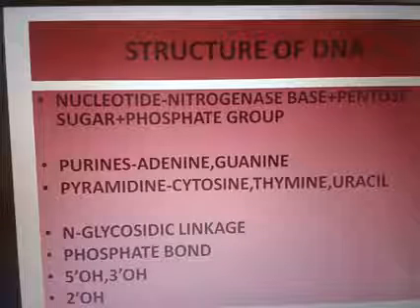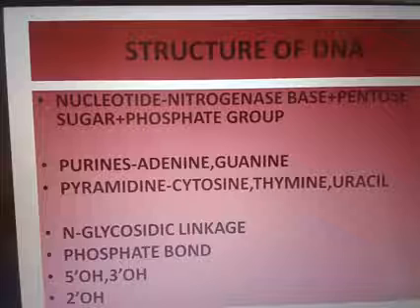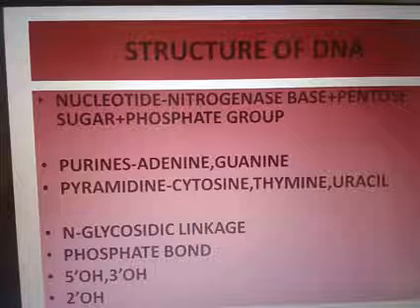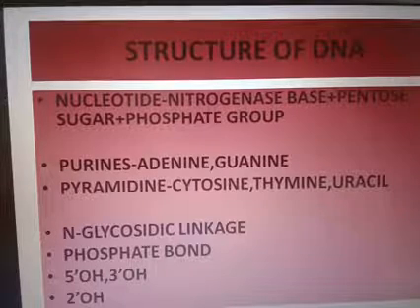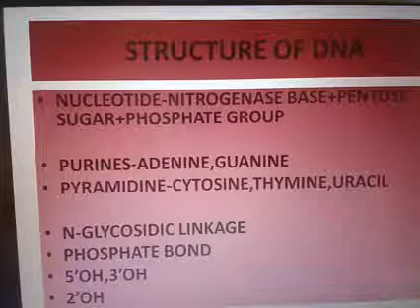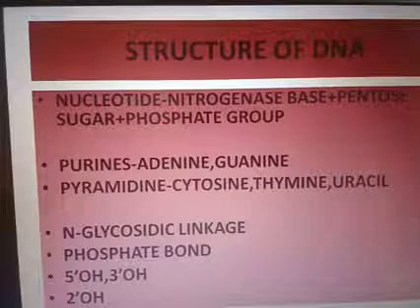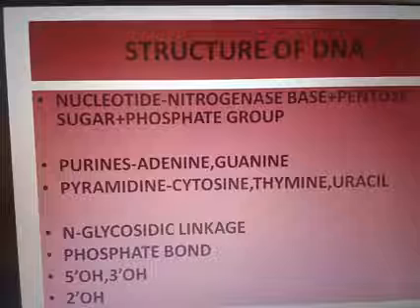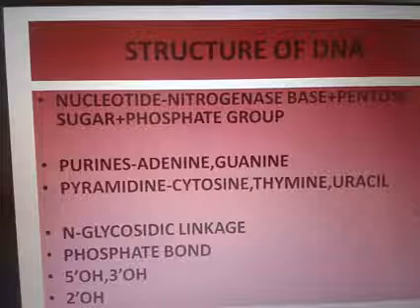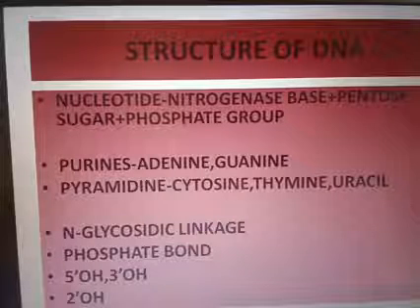10 raised to 9 base pairs. 3.3 into 10 raised to 9 base pairs. So the length of the DNA is not similar in all organisms. The length depends upon the number of nitrogenous bases present in a DNA. The nucleotide is the basic unit of a polynucleotide chain in both RNA and DNA. And this nucleotide has 3 components: nitrogenous base, pentose sugar and phosphate group.